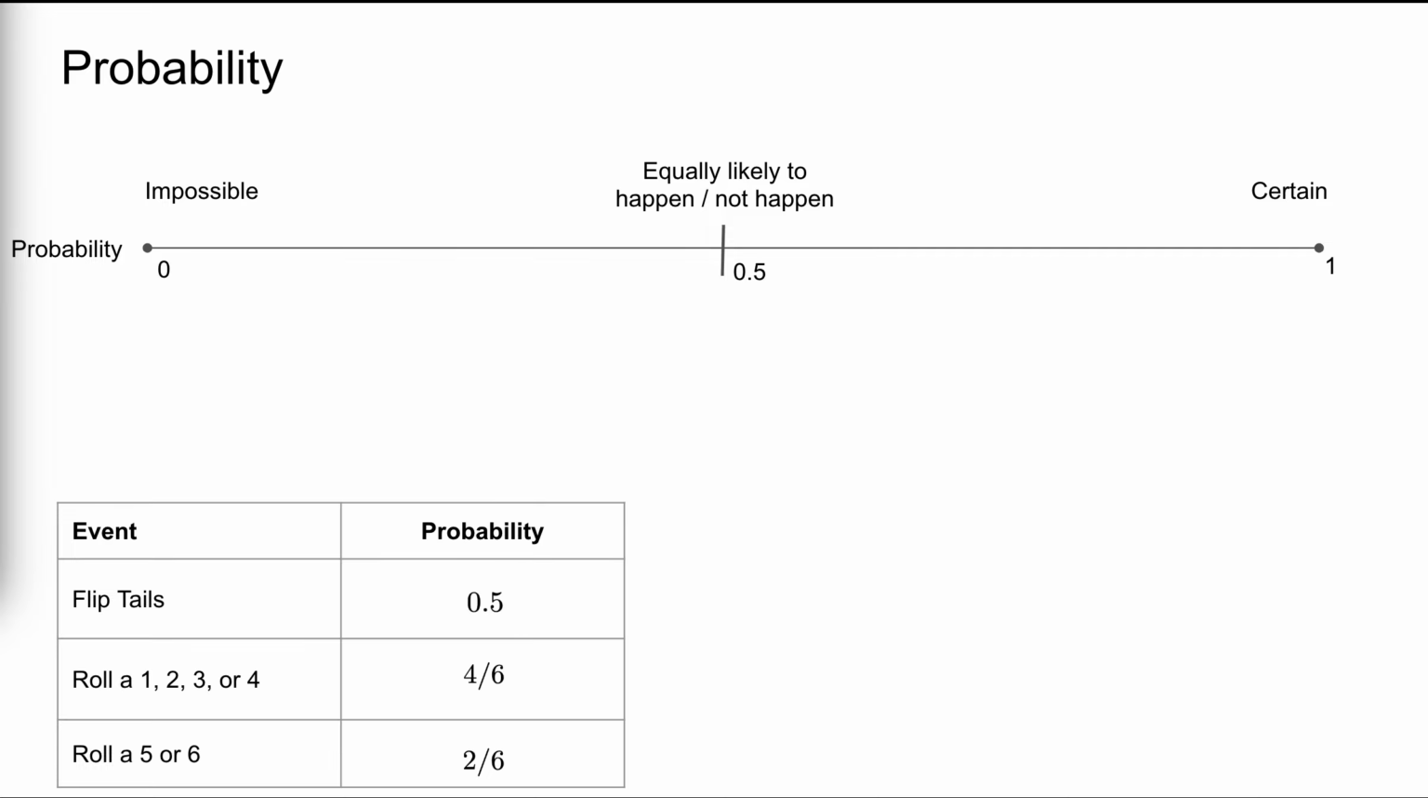For example, if we flip a fair coin, the probability of getting tails is 1/2. We're equally likely to flip tails or not. If we roll a fair 6-sided die, there's a 4 out of 6 chance that we observe a value of 4 or under. Similarly, there's a 2 out of 6 chance that we roll a 5 or 6.